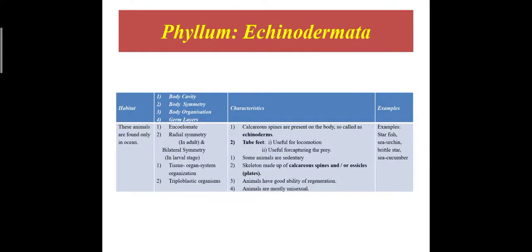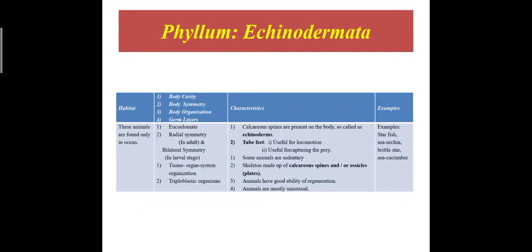The phylum Echinodermata. These animals are found only in ocean. They are eucoelomate animals. They have radial symmetry in adult and bilateral symmetry in larval stage. That means in earlier stages they show bilateral symmetry, and in adult stage they show radial symmetry. The body organization is tissue organ system organization. They are triploblastic organisms.